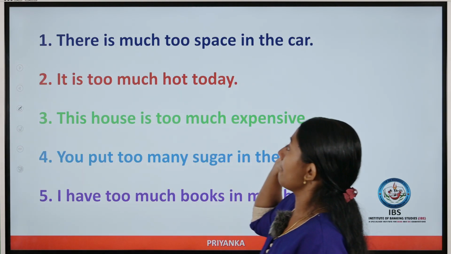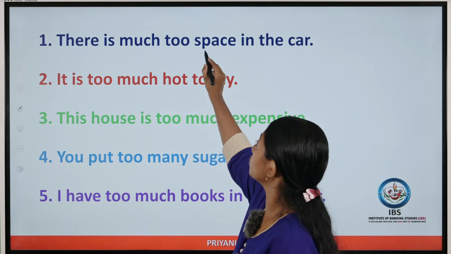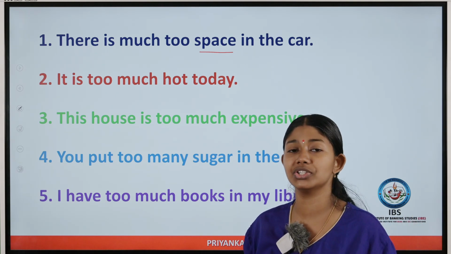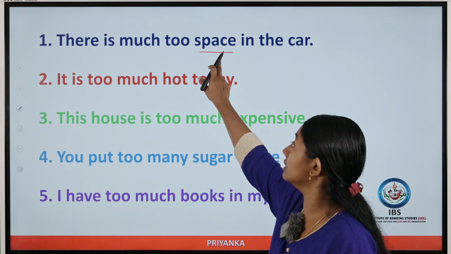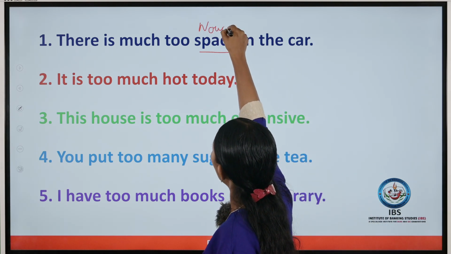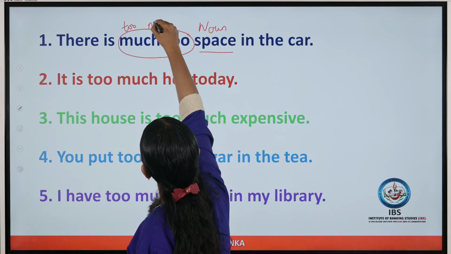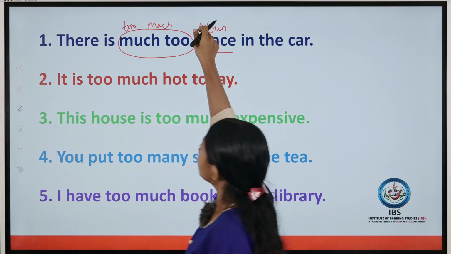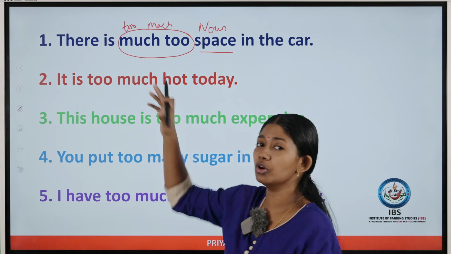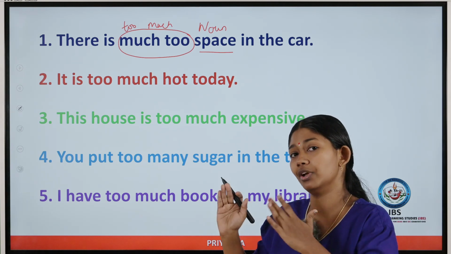So first question: there is much too space in the car. So we have used much too, space. As I have said, after much too, it should be followed by either an adjective or an adverb. But here in this sentence, space is a noun. It's a noun. So it should not be much too, it should be too much. Why? Because a noun should be modified by an adjective. Here much is an adjective. So you need not think about this. You just remember when too much comes, it will modify only a noun.